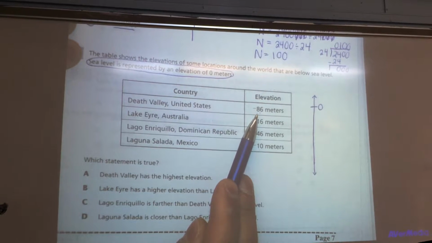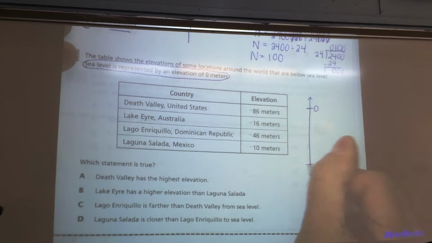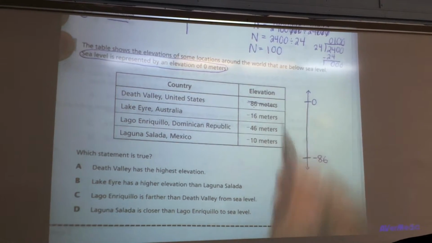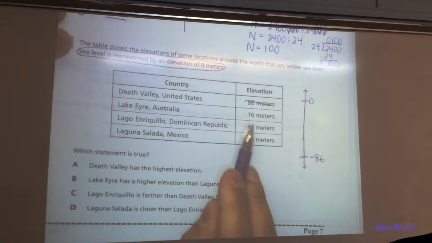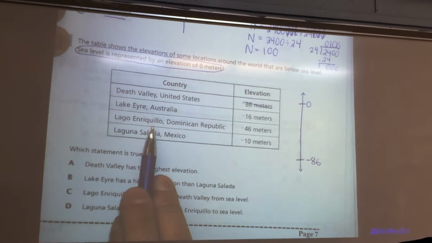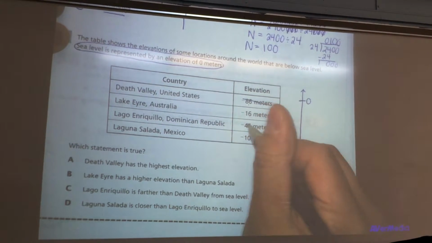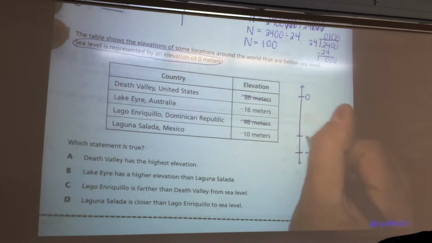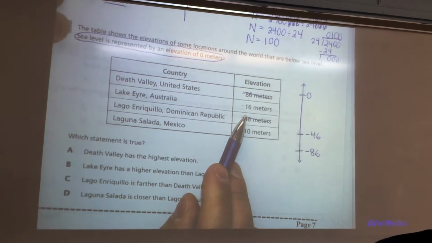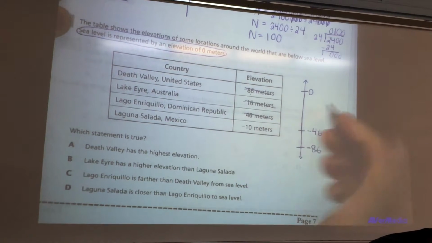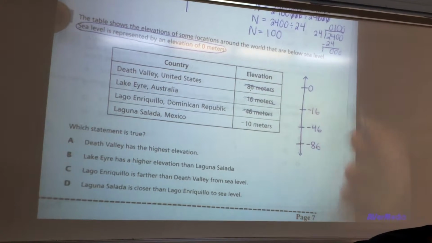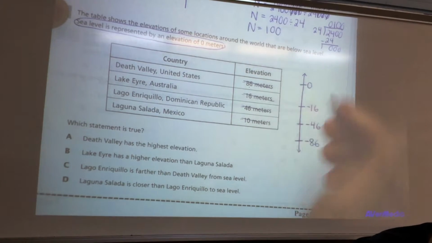Yeah, if you said that one, that means this is going to go to the bottom. Death Valley. Next, what is the next worst? That would be Lago Enriquillo in the DR. You see how I tried to say that? Because I'm slick like that. Negative 46. The next worst, Lake Eyre in Australia, negative 16. And again, I'm just estimating where these go. And then finally, negative 10.